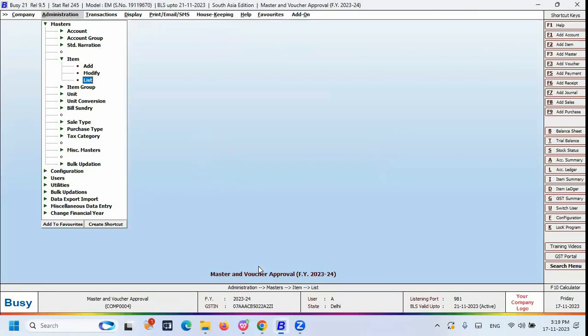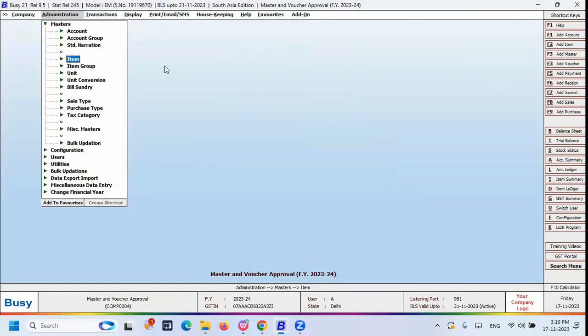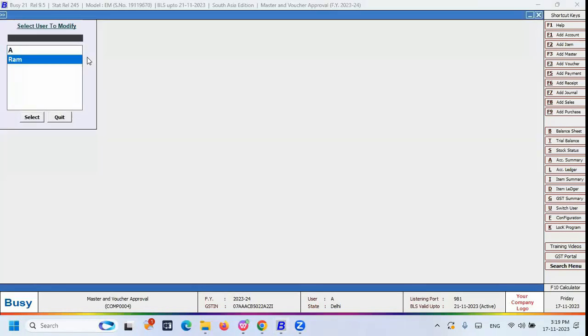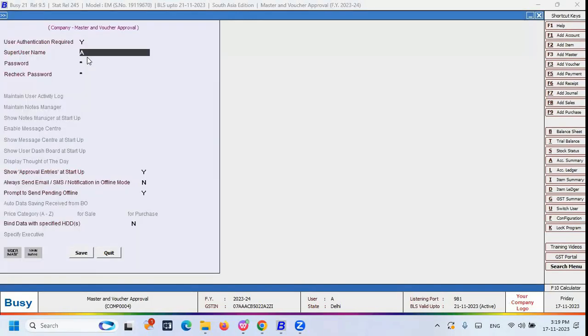Done. After that, you just come to the user option. Here, let me show you how many users are already created in my data. I can open the modify mode and show you. So you can see on my screen there are two users available, A and Ram. A means he is an admin user. You can say it is a super user, right? So A is a super user.